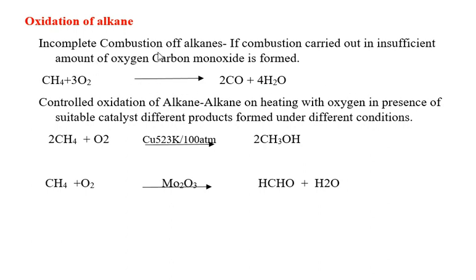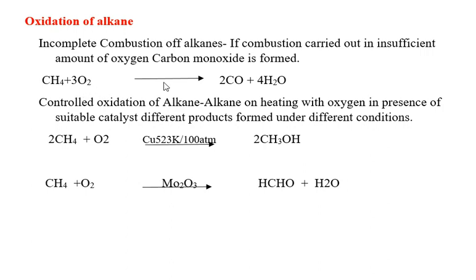The second one is incomplete combustion of alkane. It is carried out when an insufficient amount of oxygen is present. Carbon monoxide is formed. That is incomplete combustion of alkane.